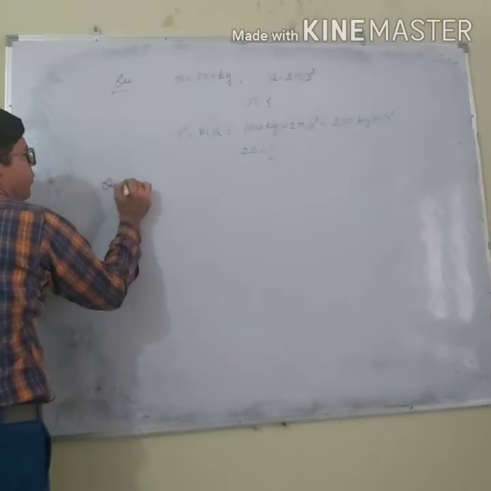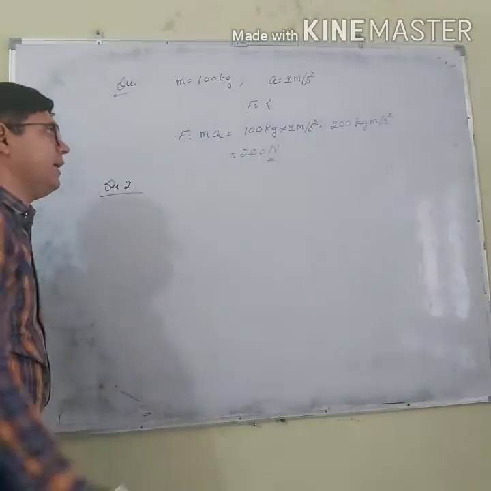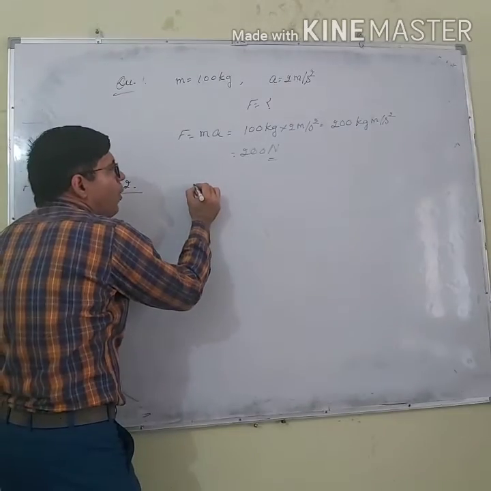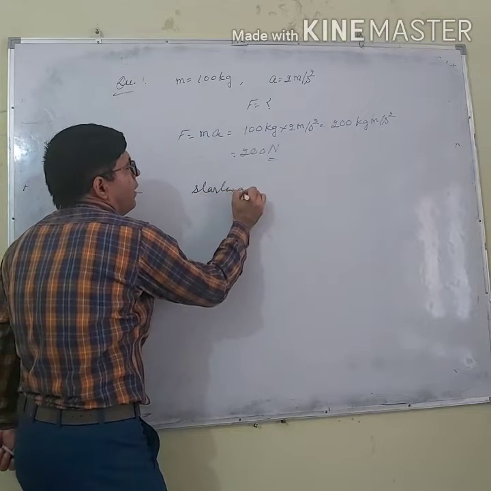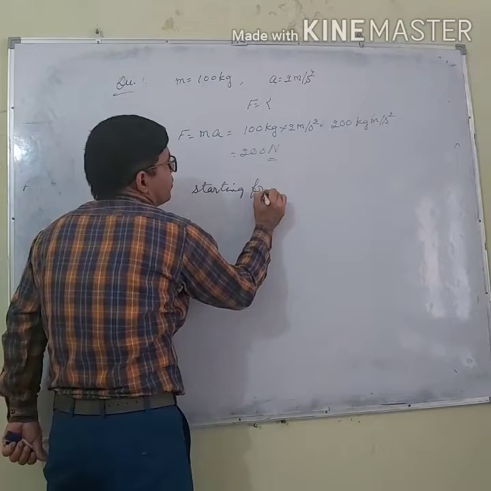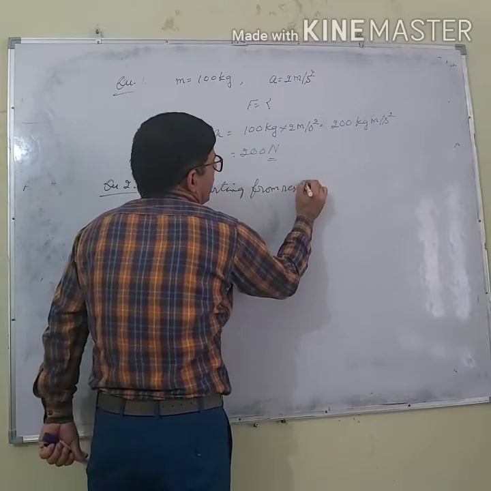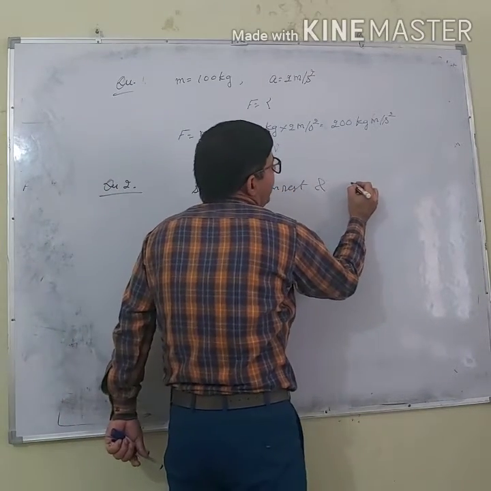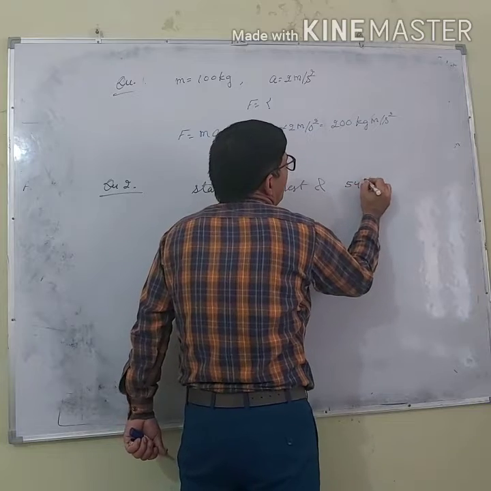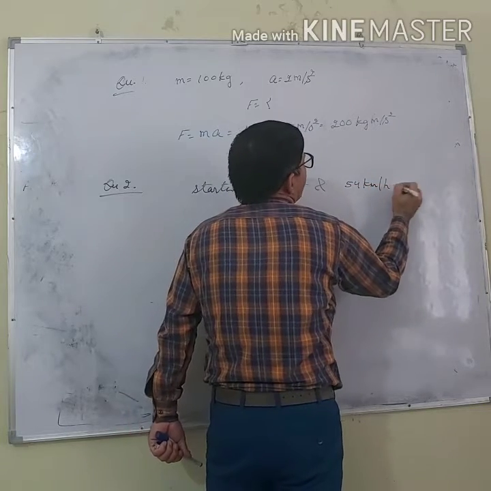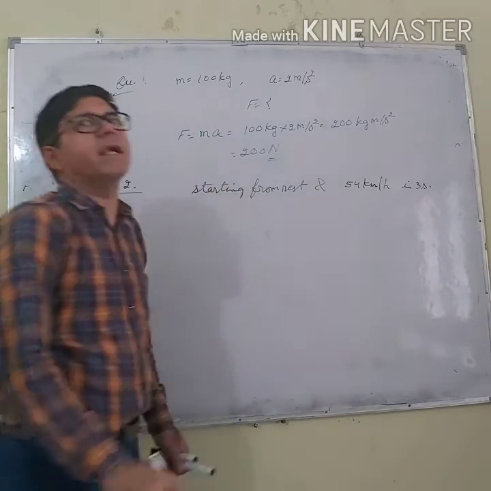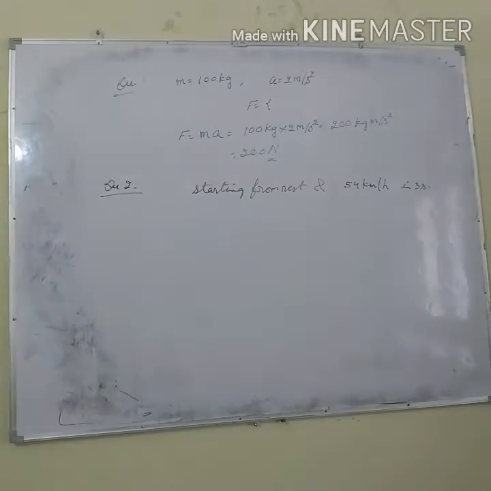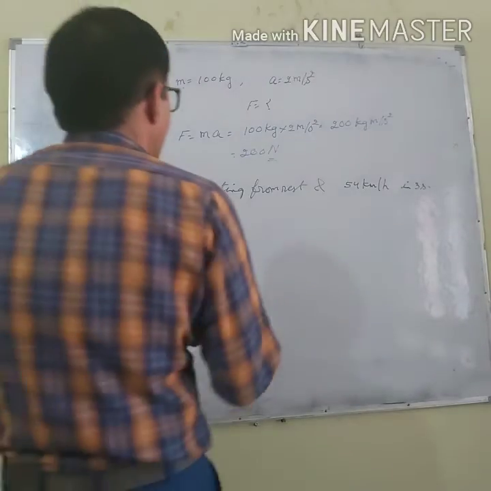Question 2. A body starting from rest attains a velocity of 54 km per hour in 3 seconds. In 3 seconds it attained a velocity of 54 km per hour.